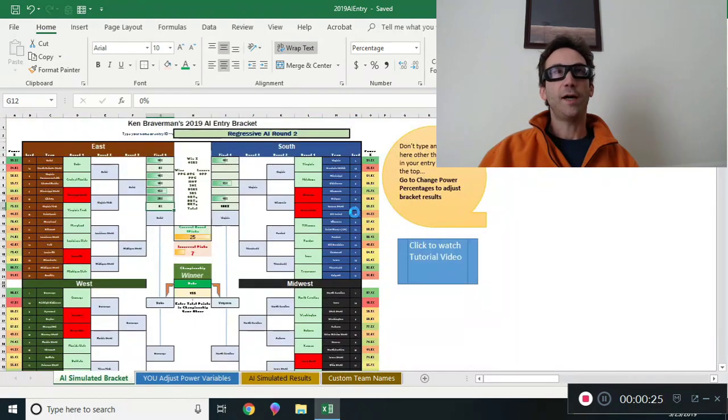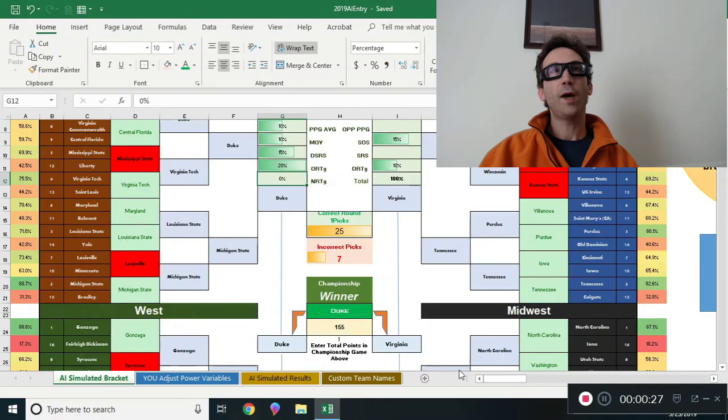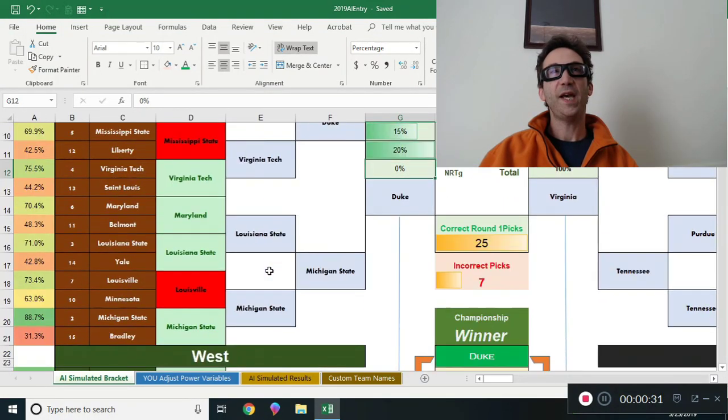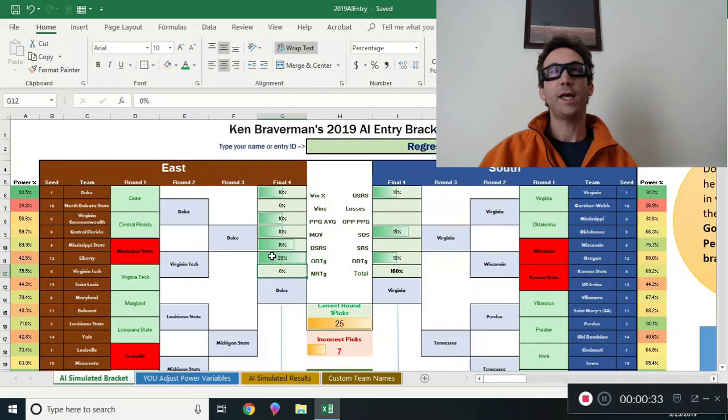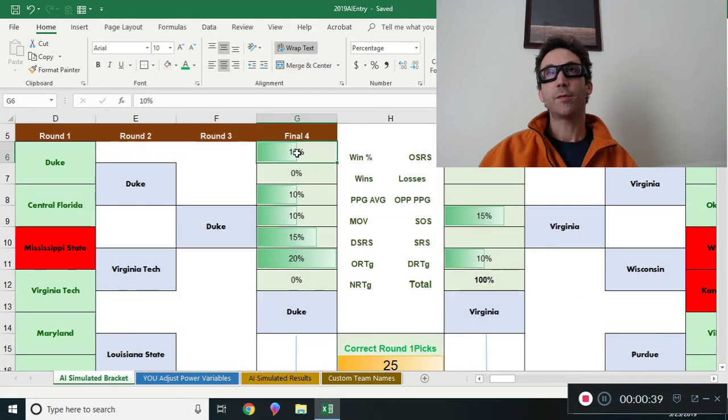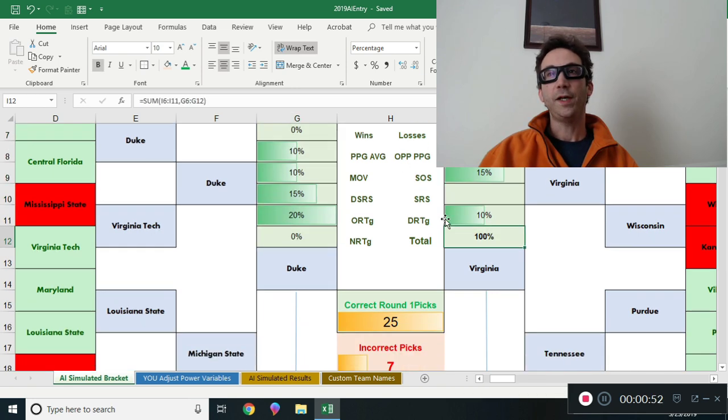Basically, what it's doing now is I have all the round one results in here, and I color coded them based on whether or not the team that the AI bracket predicted, based on this distribution of different stats. How much do you care about wins? How much do you care about offensive ranking? How much do you care about points per game? Margin of victory, strength of schedule, all these percentages in here that you can type in here. They all total up to 100, hopefully.